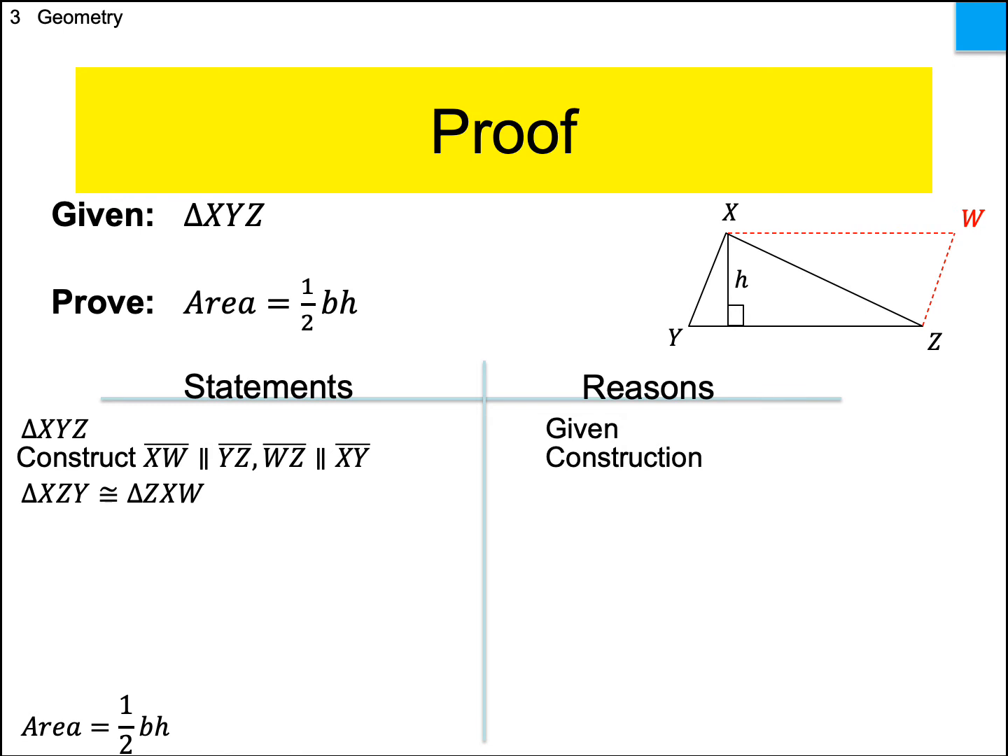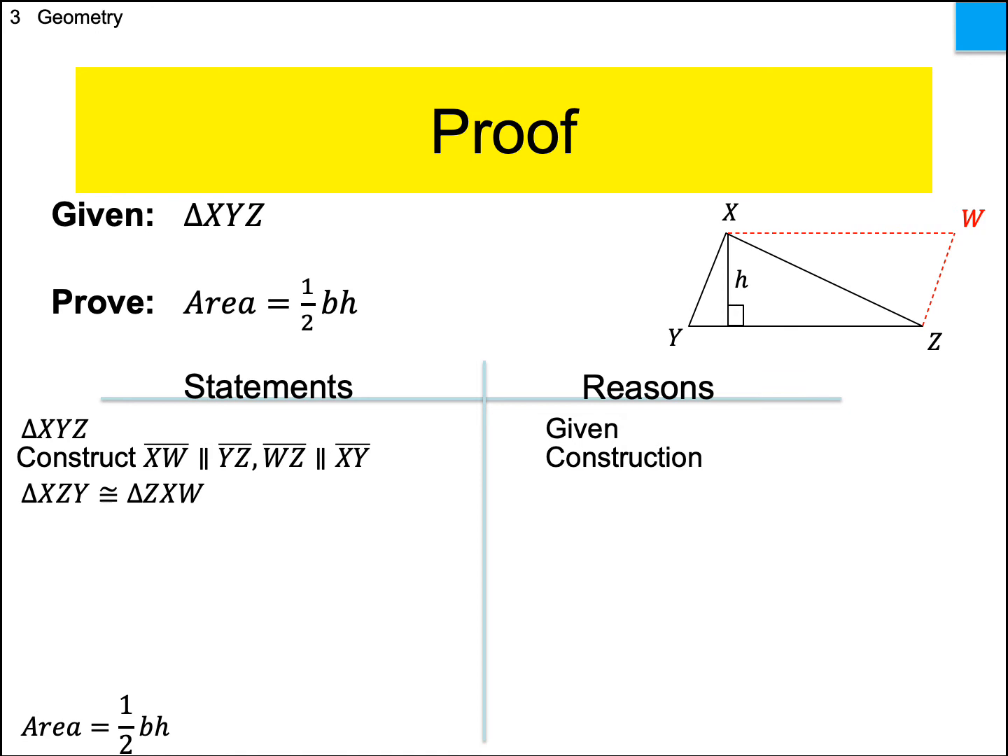Well, clearly they have a reflexive property for XZ. I think you can see that one. But what I want you to think about is XZ as a diagonal between XW and YZ. It's a diagonal between XW and YZ. Therefore, you'd have alternate interior angles, right?